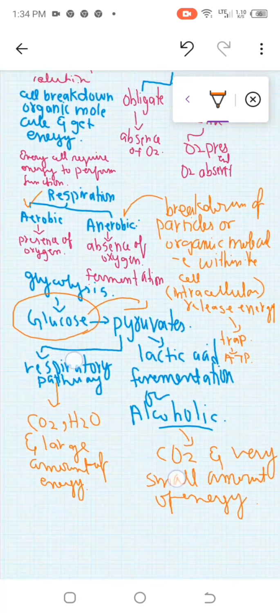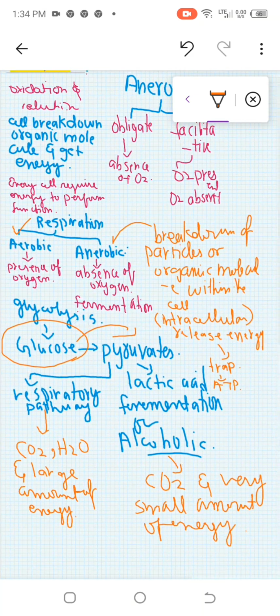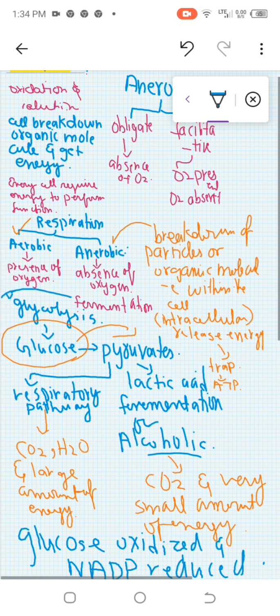So these are redox reaction processes. How are these redox? Here, glucose is oxidized and NADP is reduced. In the next video, we're going to discuss the first topic, glycolysis, in much more detail. So bye bye.